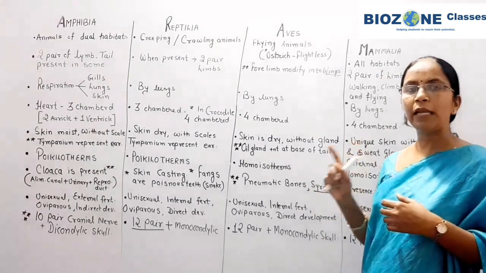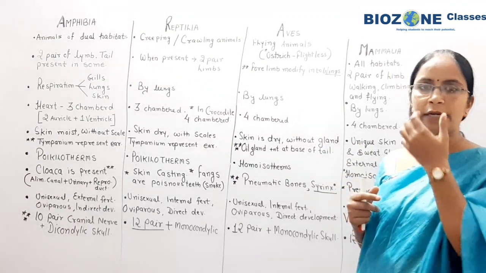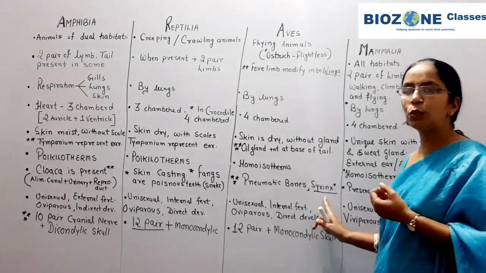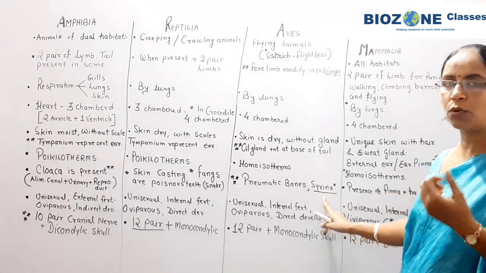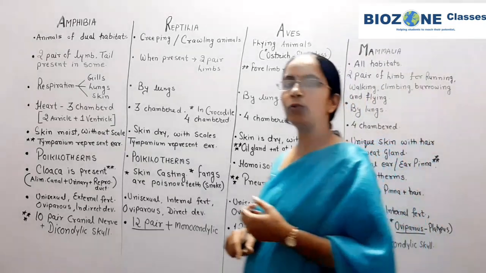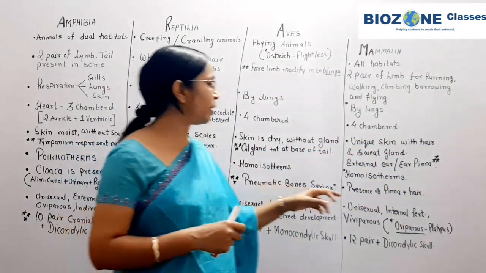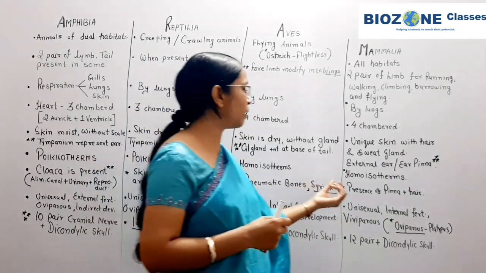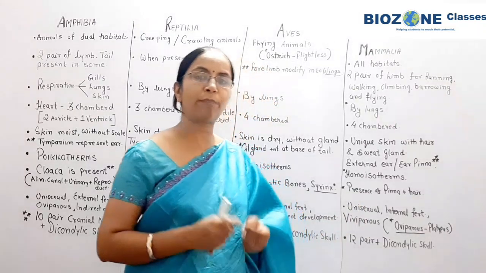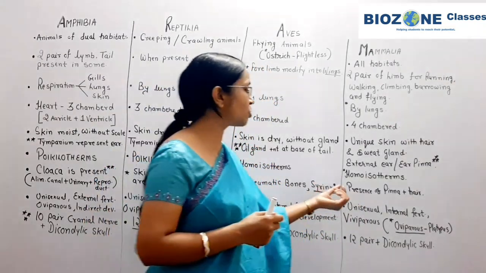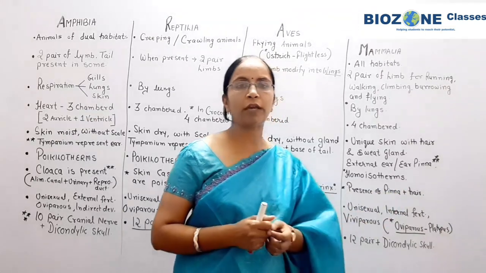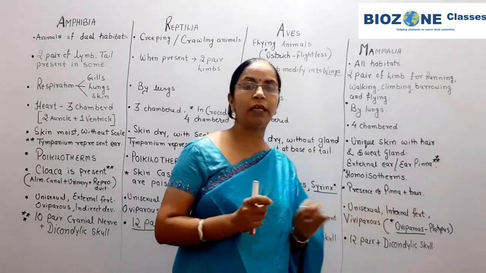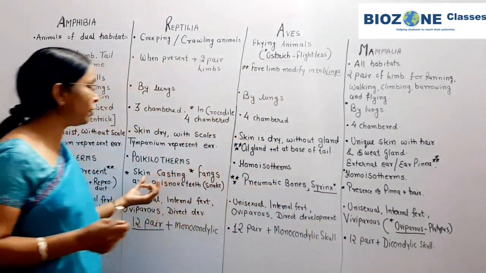In mammalia you use the term larynx, but here in aves, remember, we use syrinx for the voice box or sound producing box. Next we come towards the identical property of the mammalia. You all must know what the identical property of mammals is: the presence of pinna, the external ear, and the presence of hairs on the skin. So that part you remember; this is the point you mainly note down for the identical feature.